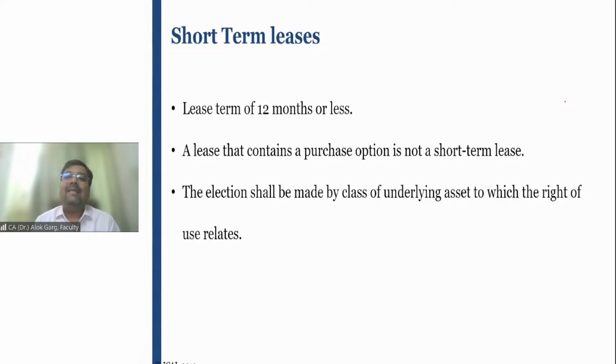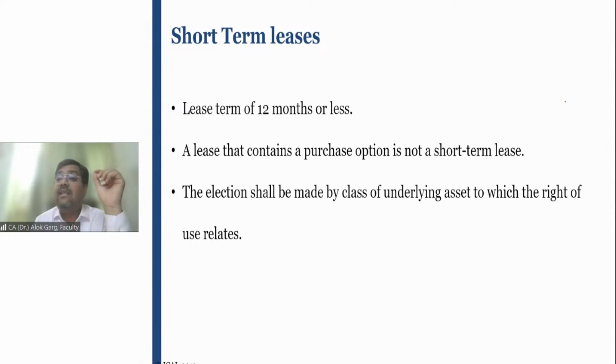A lessee has entered into a contract for a lease for a period of 18 months, for a period of 1.5 years. Lessee has a termination option after 10 months. Means in the last 8 months, the lessee can walk away from the contract, right?